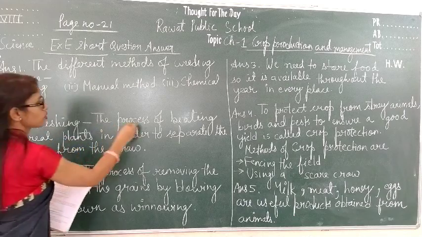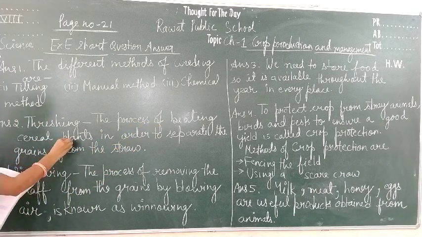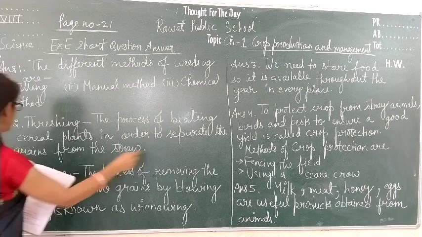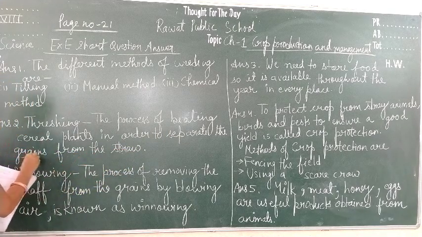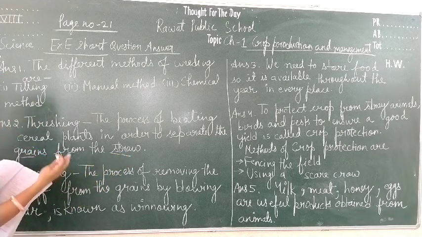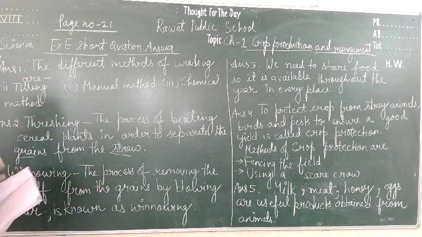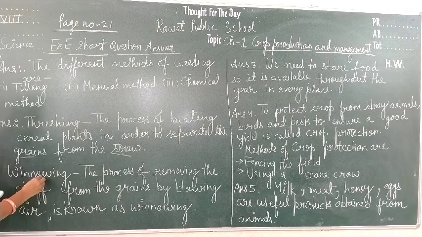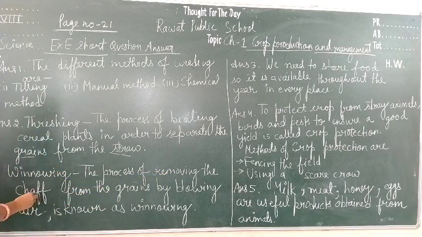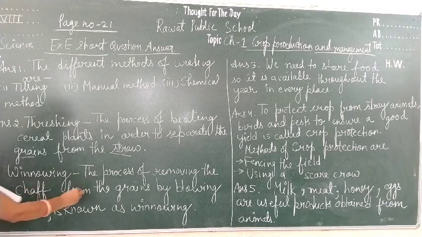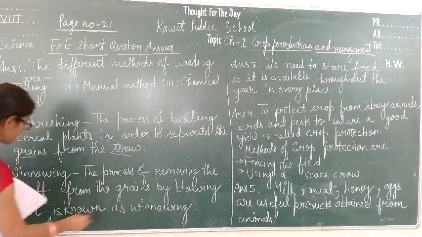Threshing means the process of beating cereal plants in order to separate the grains from the straw. Next is winnowing. Winnowing means the process of removing the chaff, that is also known as straw, from the grains by blowing air.